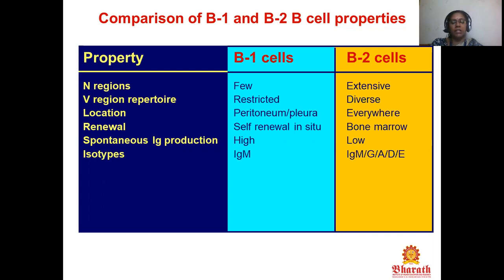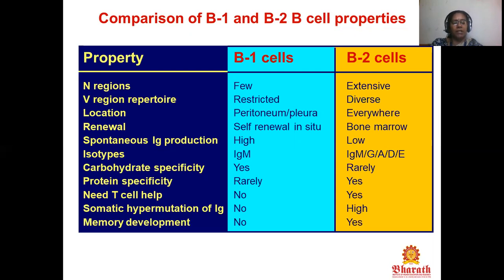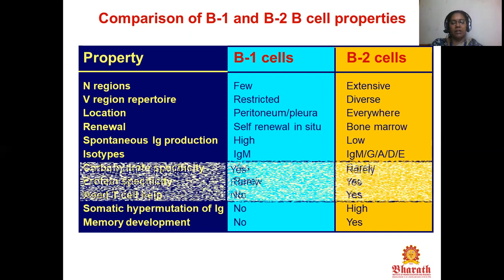Isotypes: IgM in B1, IgM, G, A, D, E in B2. Carbohydrate specificity: yes in B1, rarely in B2. Protein specificity: rarely in B1, yes in B2. T cell help needed: no in B1, yes in B2. Somatic hypermutation of Ig: no in B1, high in B2. Memory development: no in B1, yes in B2.